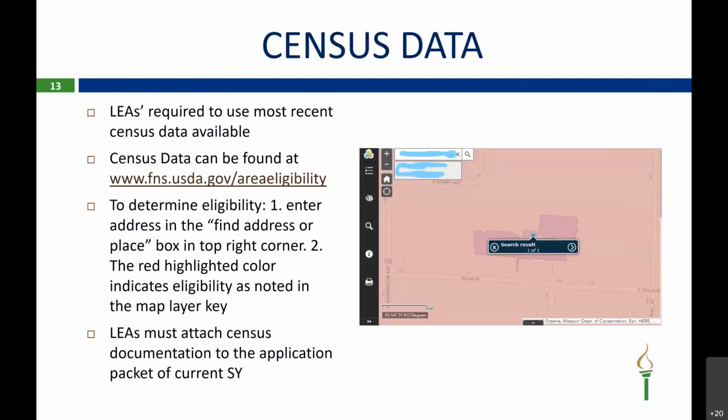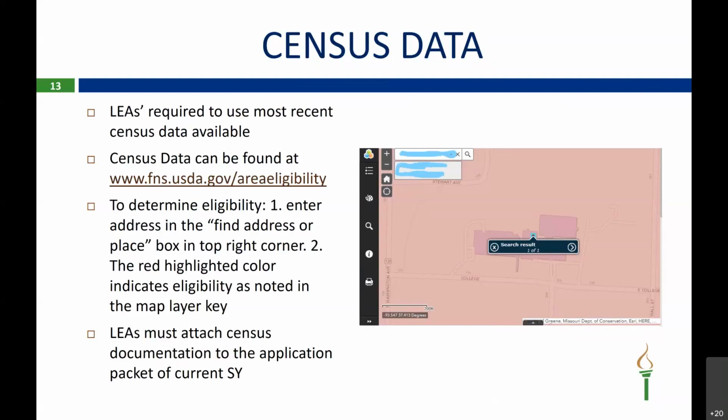Okay, census data. First, LEAs are required to use the most recent census data available. You can obtain your census data for your LEA. You can go to www.fns.usda.gov/area-eligibility.